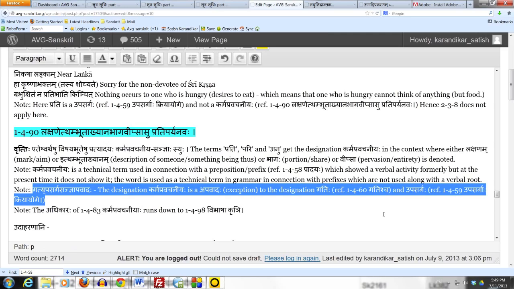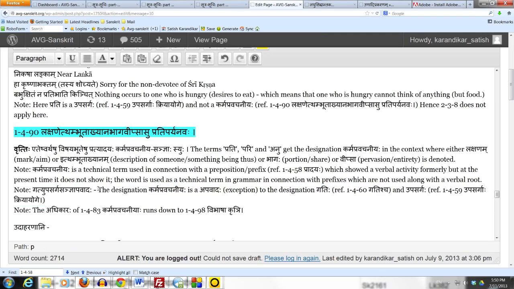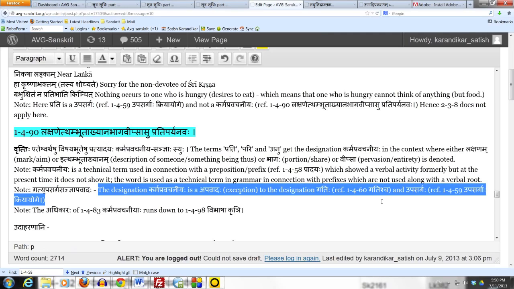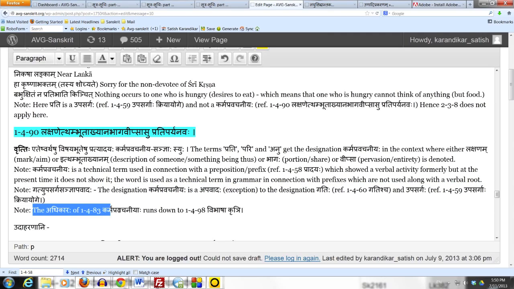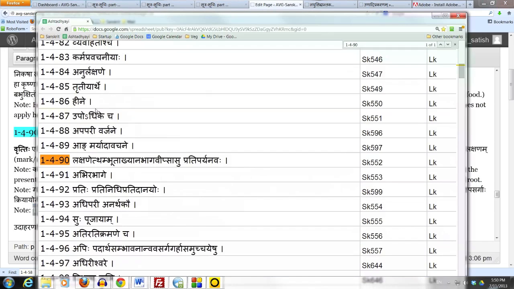Upasargash kriya yoge. So when the designation karma pravachaniyaha is assigned, then it immediately excludes the designation gatihi or upasargaha. So any operations which depend on the upasarga sanya or the gati sanya cannot take place once the karma pravachaniya sanya is assigned. And also, as noted before, the adhikara of 1483 karma pravachaniyaha runs down to 1498 vibhasha krini. Please make a note of it.